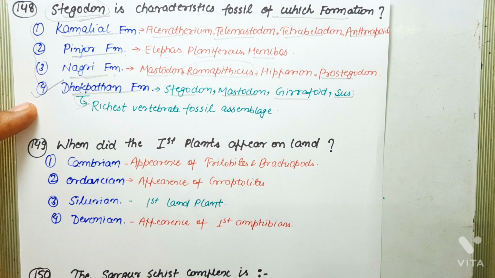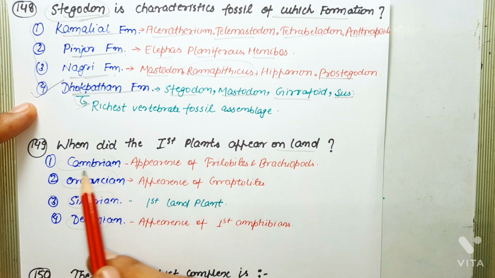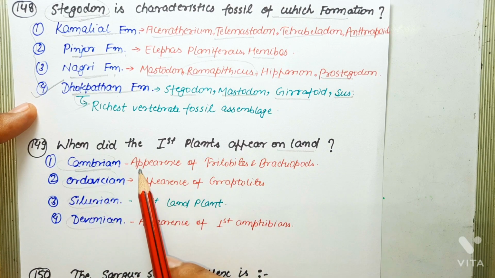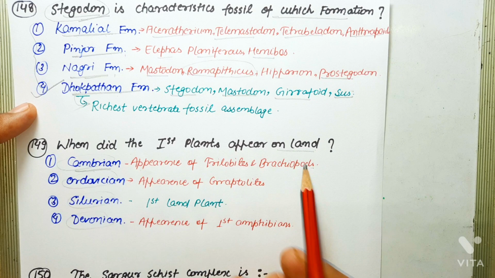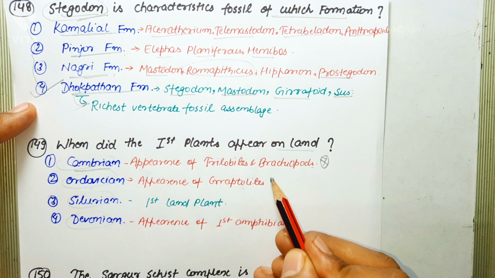Next question says, when did the first plants appear on the land? So these are periods. You have to tell in which period the first plants appeared on the land. First one is Cambrian. Cambrian marks the appearance of trilobites and brachiopods. Ordovician marks the appearance and also abundance of graptolites. So this is also an incorrect answer.